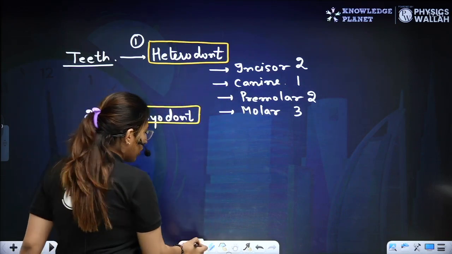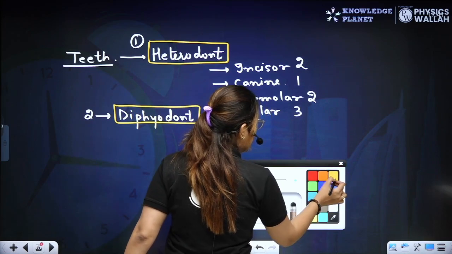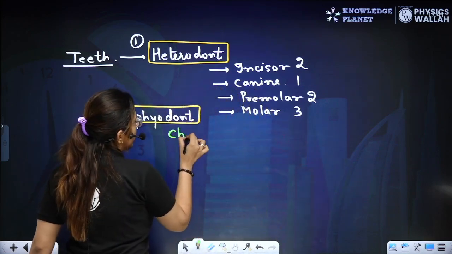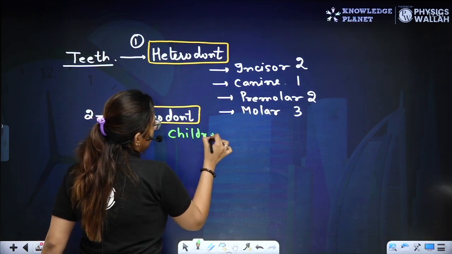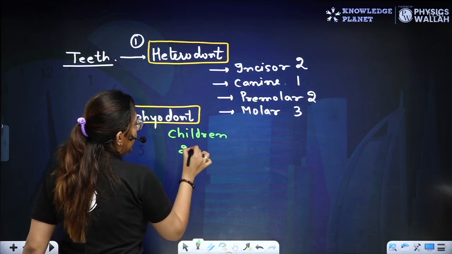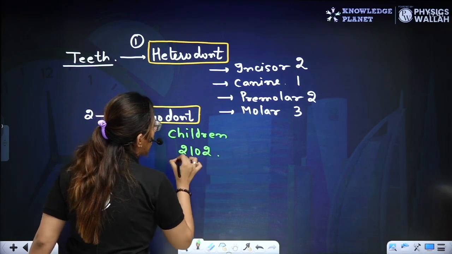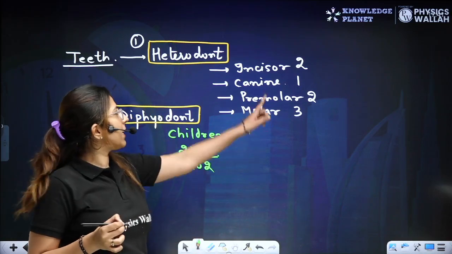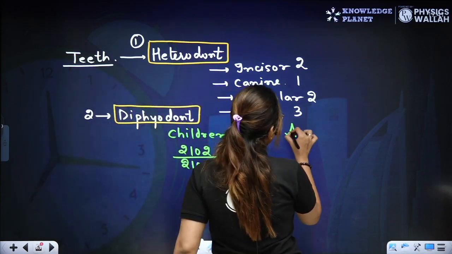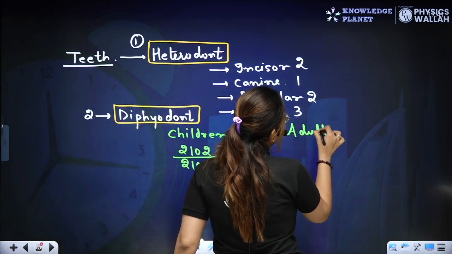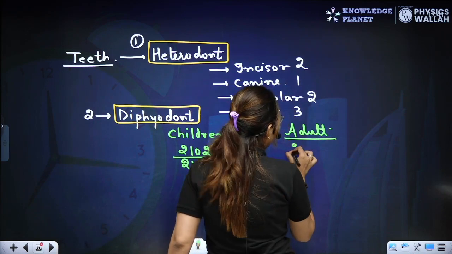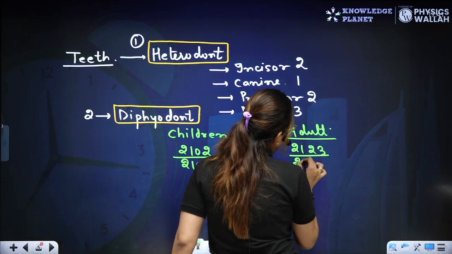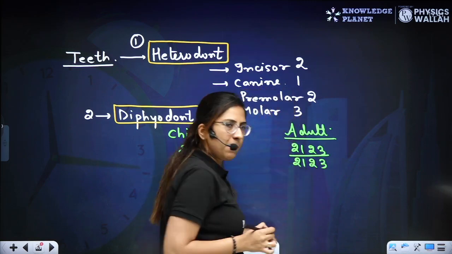When we talk about children, the dental formula is 2102 upon 2102, whereas in the case of adults, we have the dental formula 2123 upon 2123.